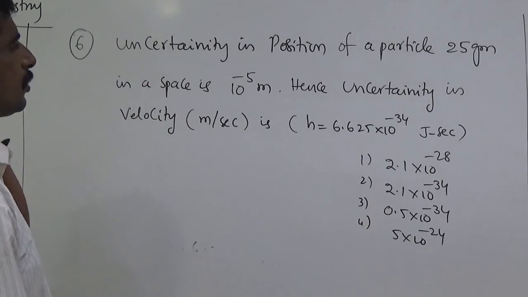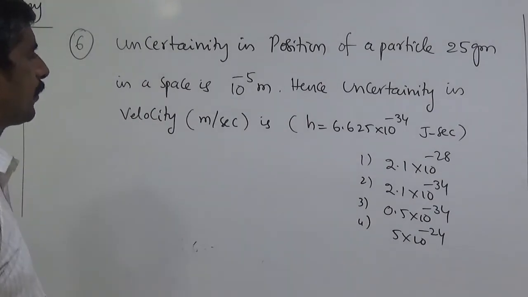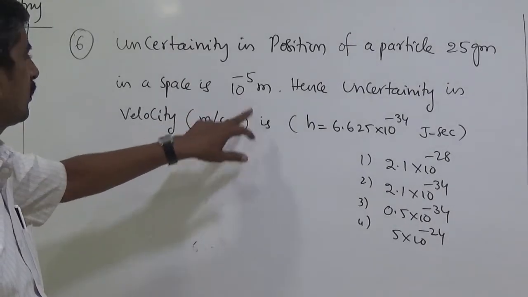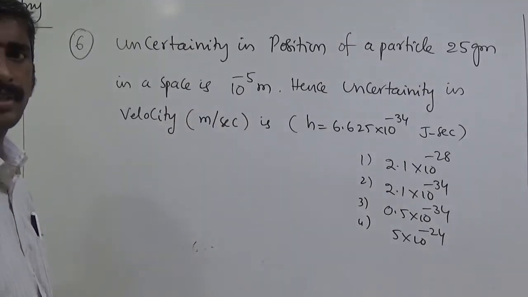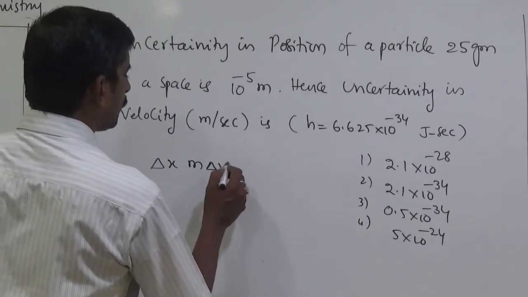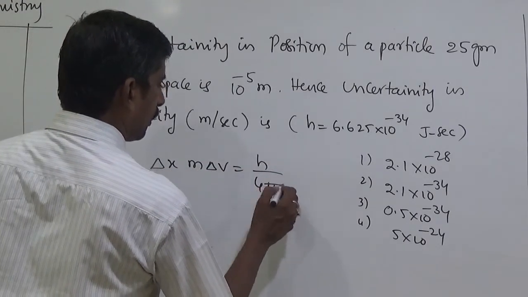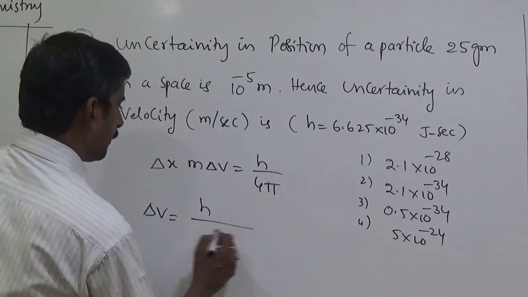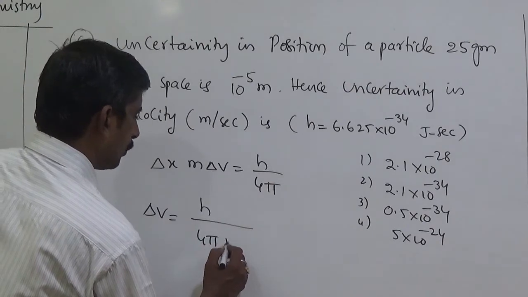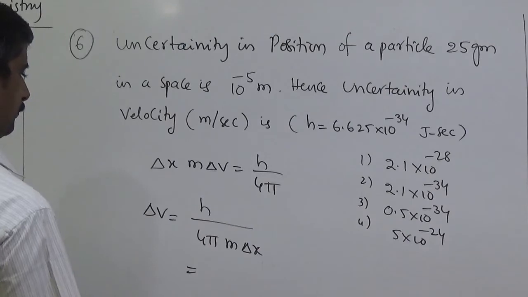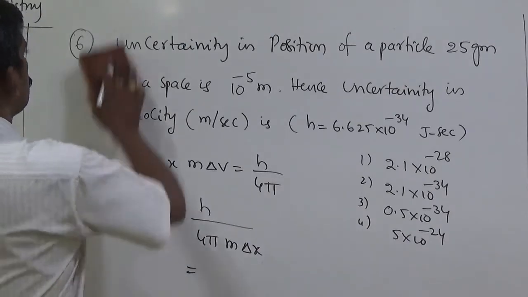The uncertainty in position of the particle and its mass are given, and they asked for velocity. We know the formula: delta x into m into delta v equals h by 4 pi. So delta v equals h by 4 pi into m into delta x. Okay, substitute the values.